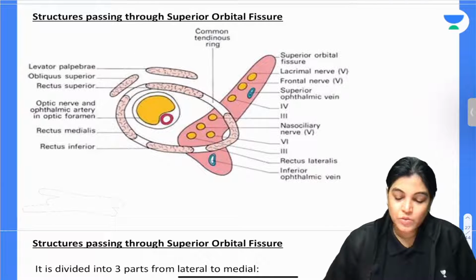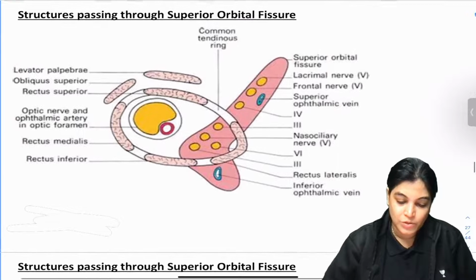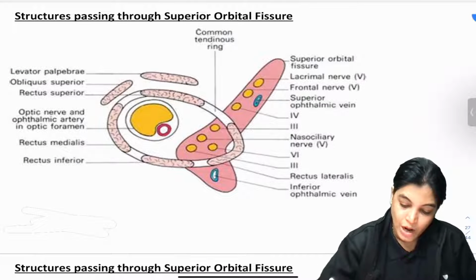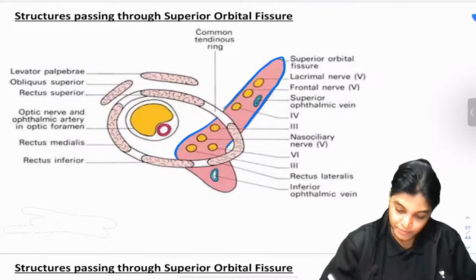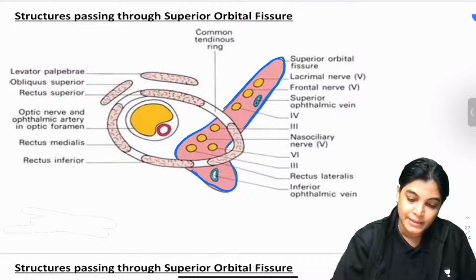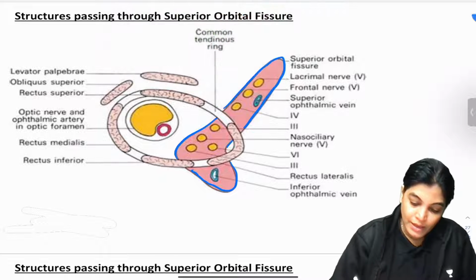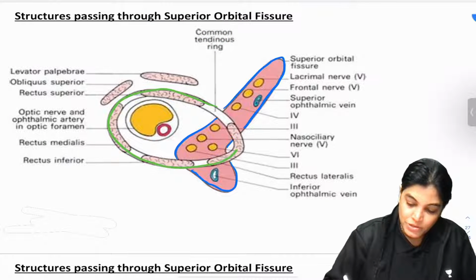See here. The superior orbital fissure outline has been shown, and this whole outline is of the superior orbital fissure, which is retort shaped, and in the center it has a ring. Can you appreciate? This is the ring.